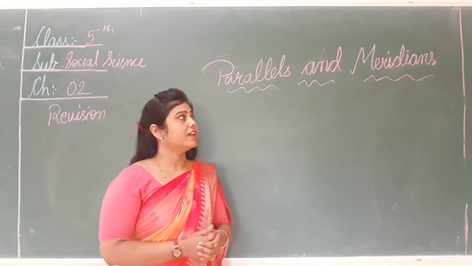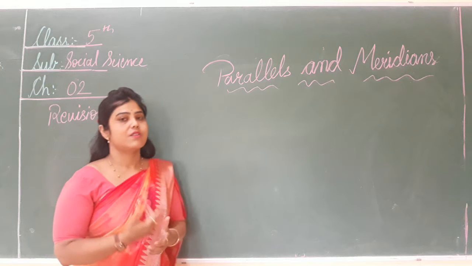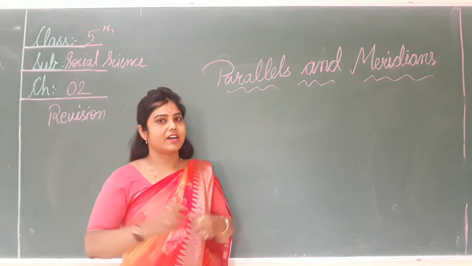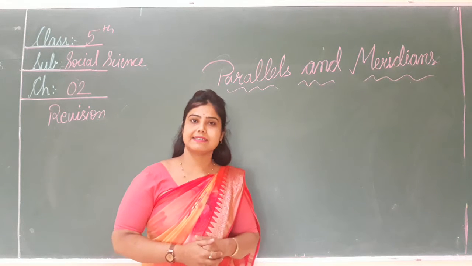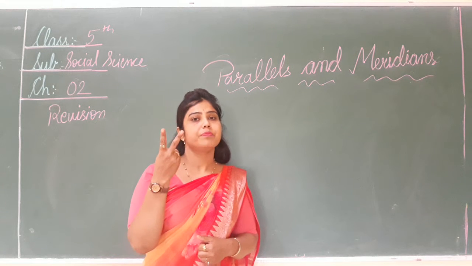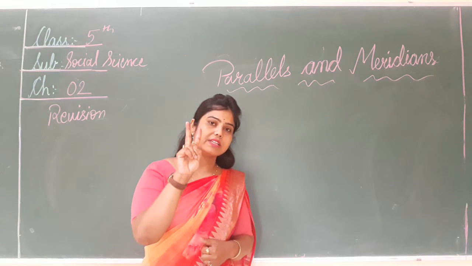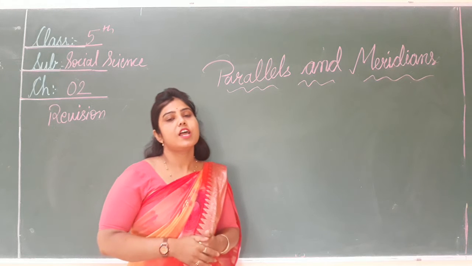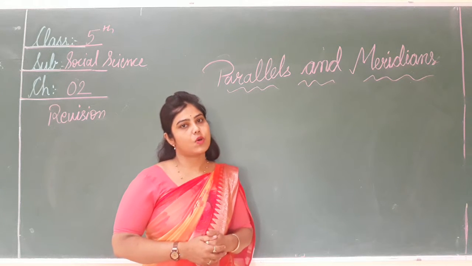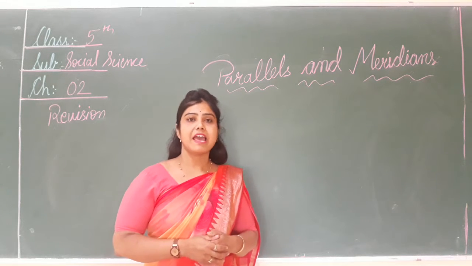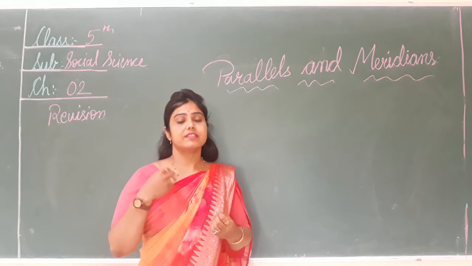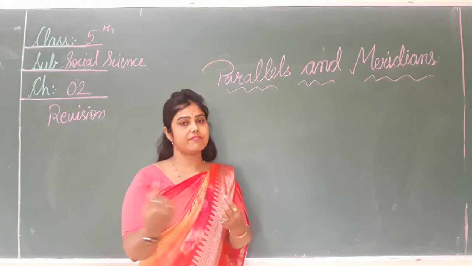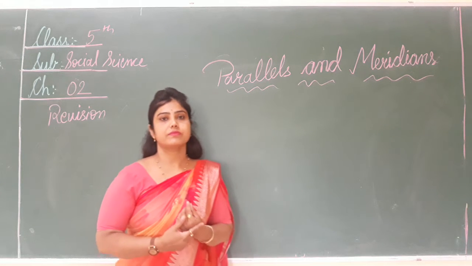Yes, we have learned about the axis. An axis is an imaginary line drawn through the center of the earth. It has two fixed endpoints: the point at the top is called the North Pole, and the point at the bottom is called the South Pole. And our earth rotates on its axis from west to east. कैसे घूमती है? वेस्ट टू ईस्ट.